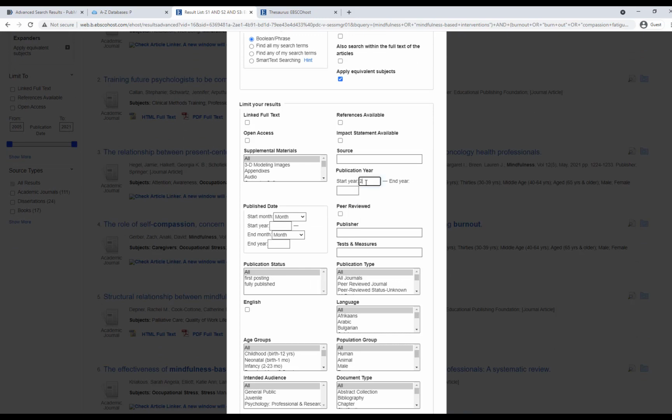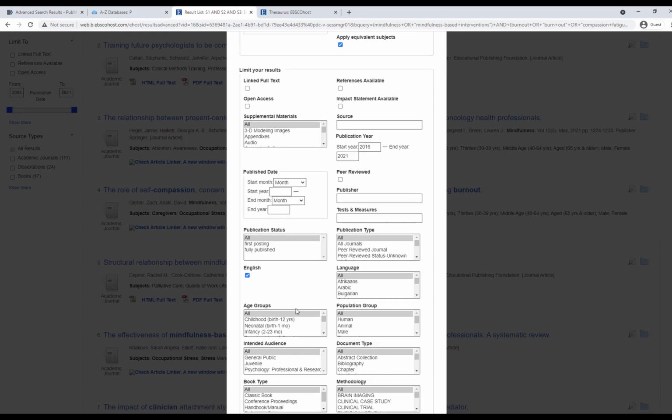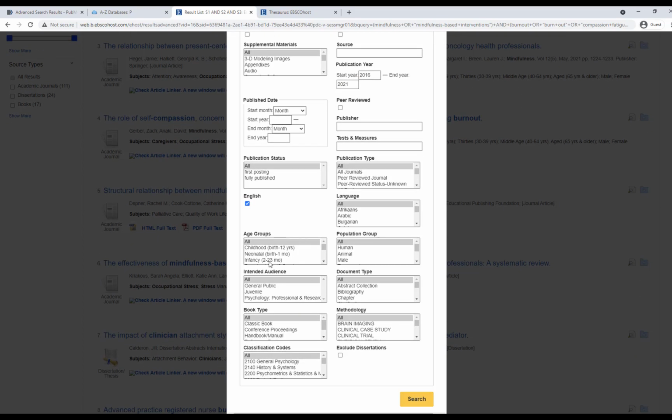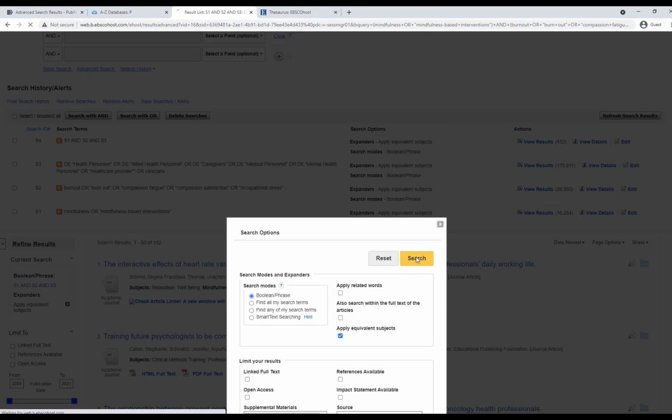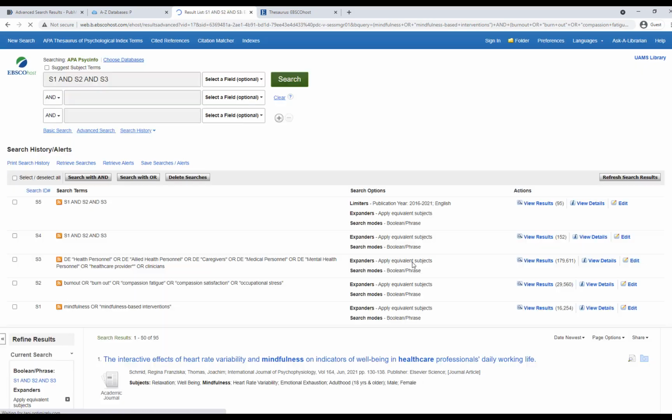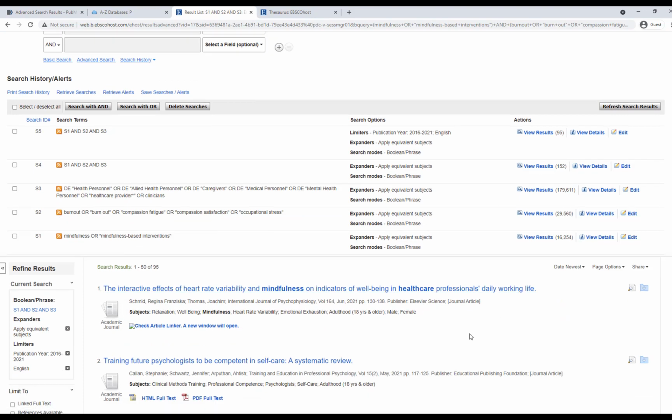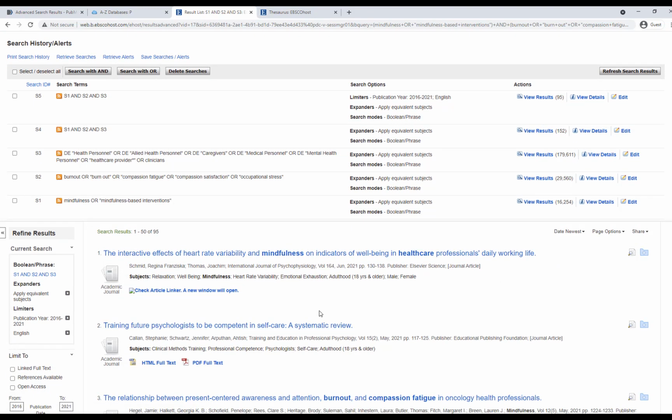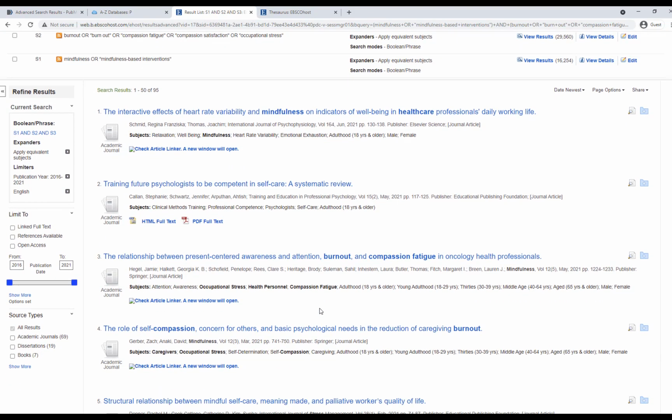So I'm going to put in my publication year filters. I'm going to limit it to English. I could also again use the age group filters if it was applicable for my search, or the publication type filters if it was applicable, or really any of these other filters as well. But when I get ready and I have everything applied that I want, I'm just going to click search. Sometimes it jumps around on you. And now those limits have been applied to my search. So I've got 95 results now.